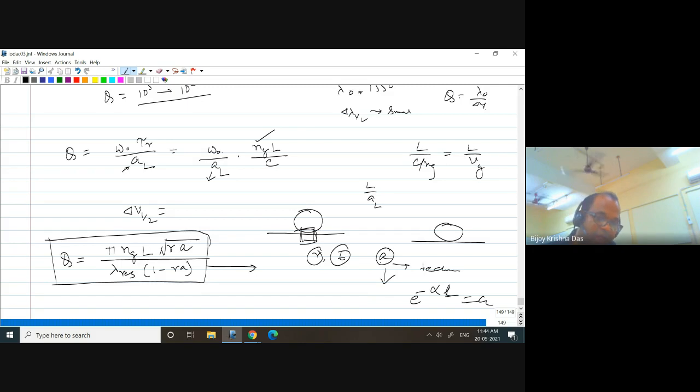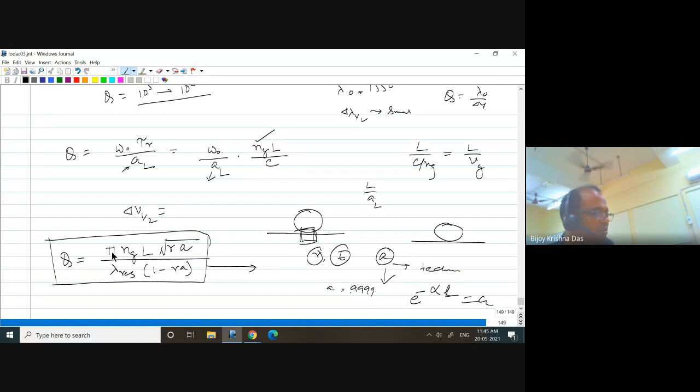Suppose A is negligibly small loss, so per round trip the round trip loss factor A can be of the order of 0.9999, something like that. A can be close to 1. If it is a lossless waveguide, A equals 1, nothing is being lost. So you can put A equal to 1, and then you get a very good formula that gives you free hand to design the value of R. Depending on R, you can find out the Q value.